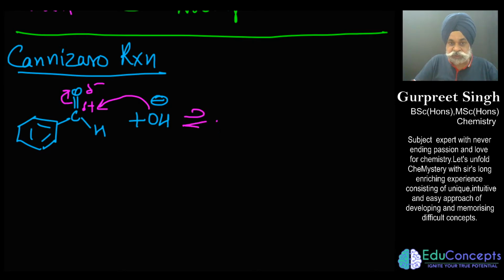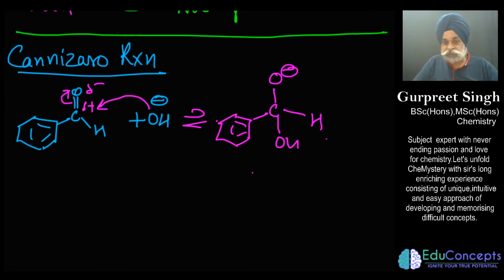So as a consequence, what you end up getting here is something like this species. Here you get an OH and this gets an H. So the first step is this: the addition of OH negative as a nucleophile to a carbonyl group. Now in the second step, what has been seen is that another mole of that same compound,